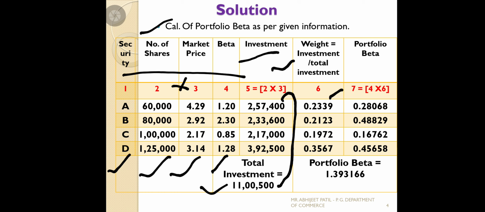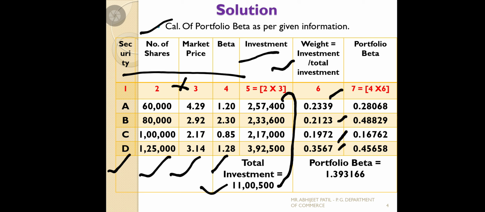Next 2,33,600 divided by the total will get 0.2123. Next 2,17,000 will get 0.1972, and the same way 3,92,500 will get 0.3567.